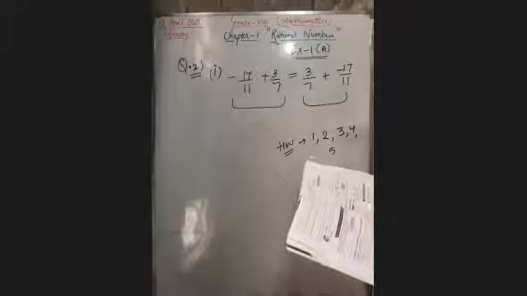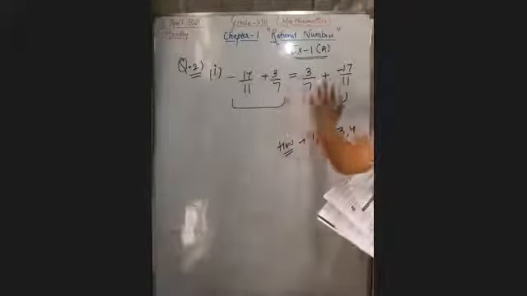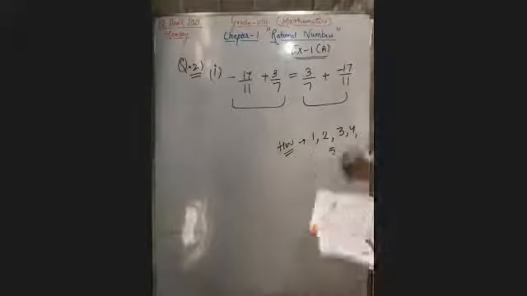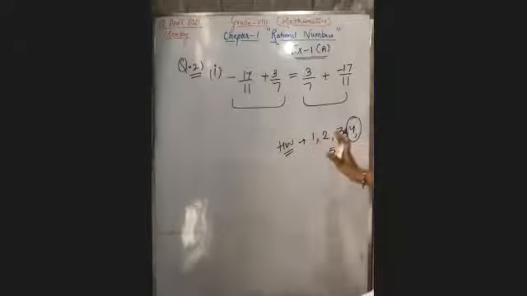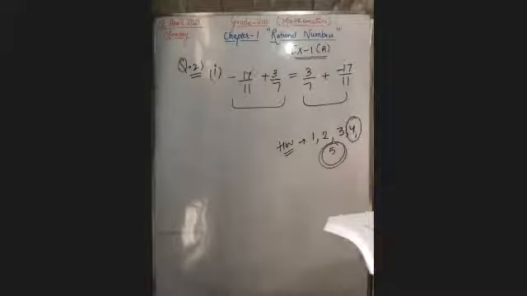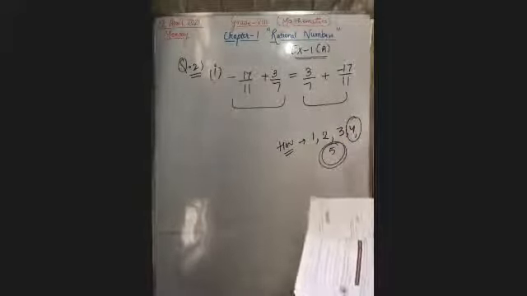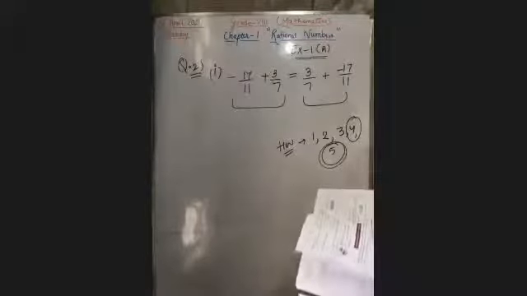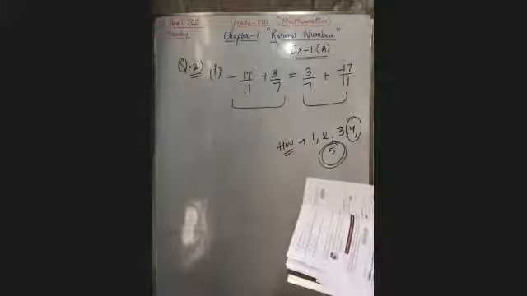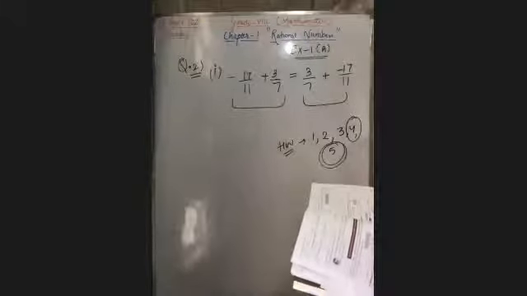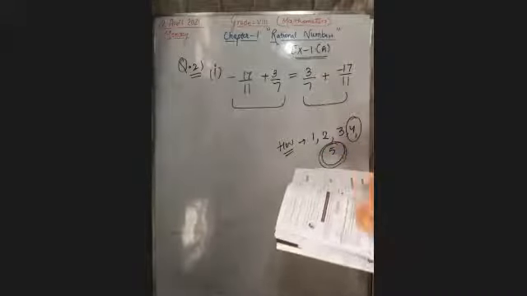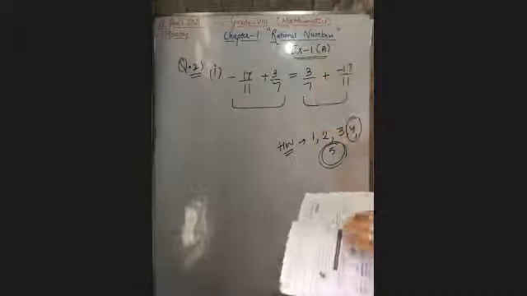Question 4 is simply addition. Question 5 is very, very easy: you have to write the additive inverse. Questions 6 and 7 are word problems that we'll discuss tomorrow in the class. I'll ask you if you face any doubt from 1 to 5. Tomorrow we'll discuss in the class and then we'll move to questions 6 and 7.